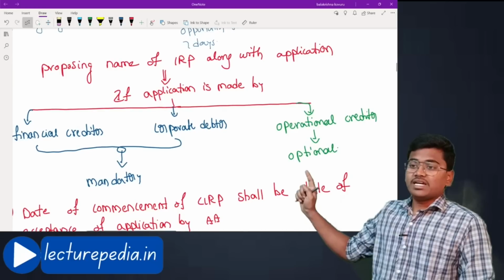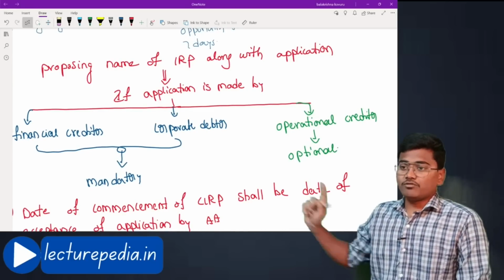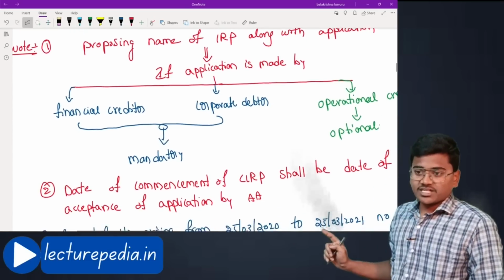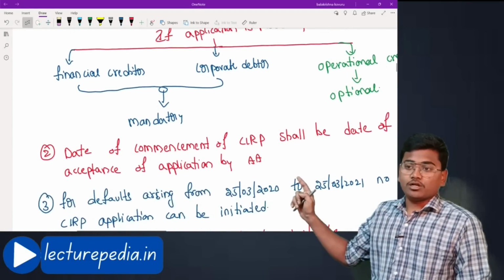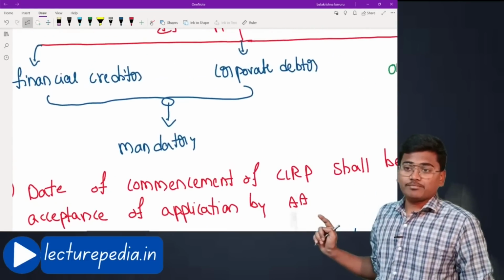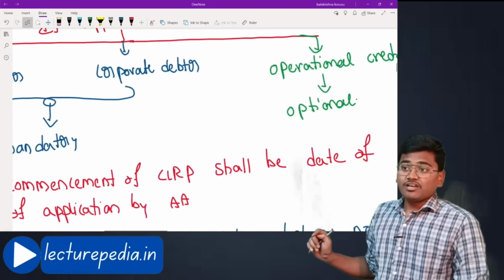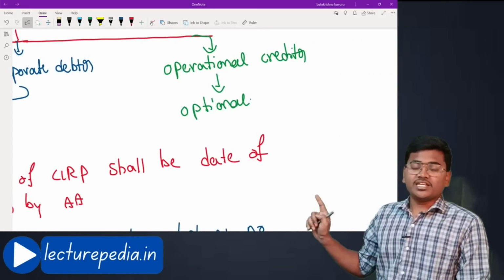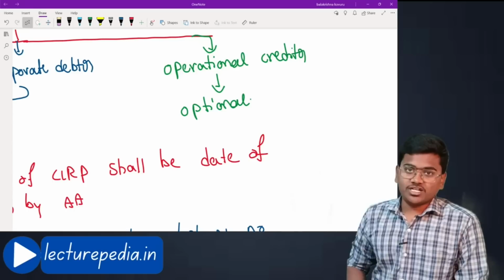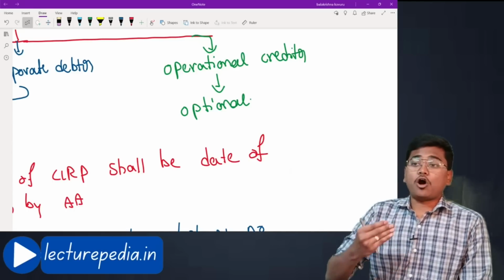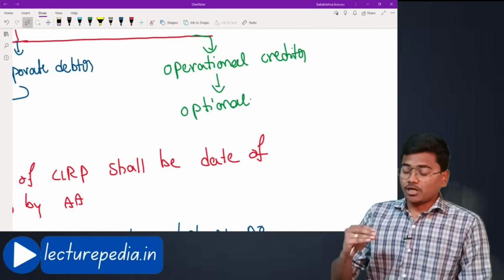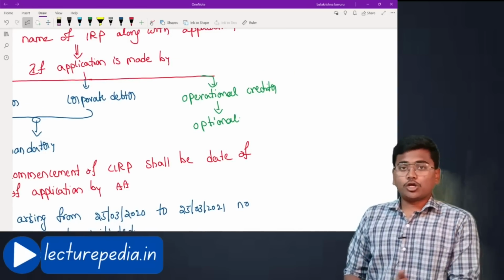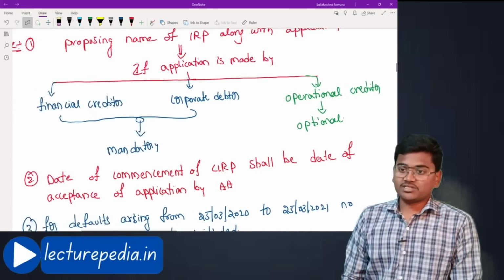If the application is made by a financial creditor or corporate debtor, in that case it is mandatory. Whereas if the application is made by an operational creditor, then it is optional. He need not propose the name of the interim resolution professional. It is at the option of the operational creditor whether to propose the name of IRP or not. Hope that is clear.